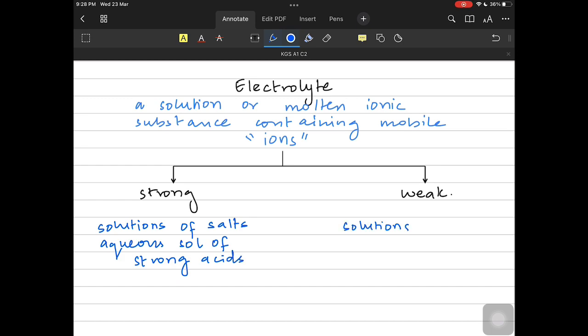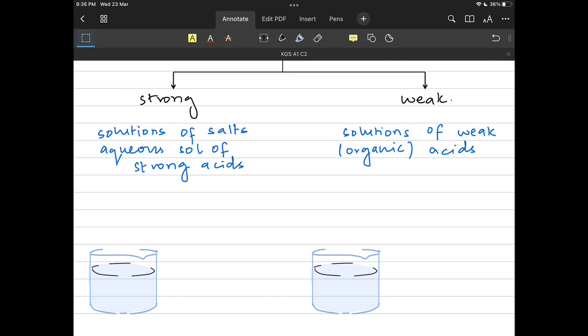Weak electrolytes, on the other hand, are solutions of weak acids. Remember, weak acids are the ones which are organic carboxylic acids. They conduct electricity but not as well.